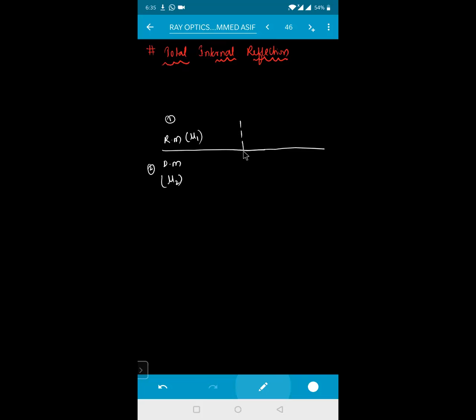And this one is, say for example, a normal. Say somewhere this is your object. When a ray of light goes from the denser medium to the rarer medium, it bends slightly away from the normal. You know it, isn't it?